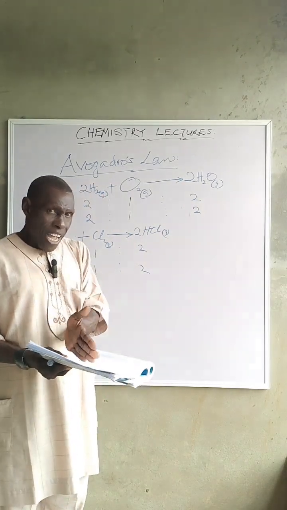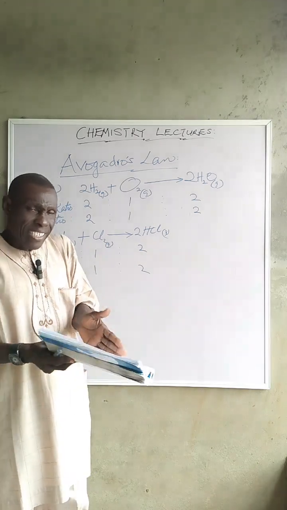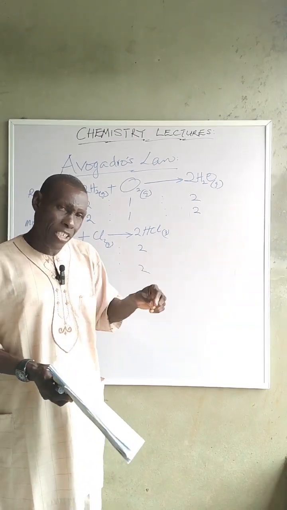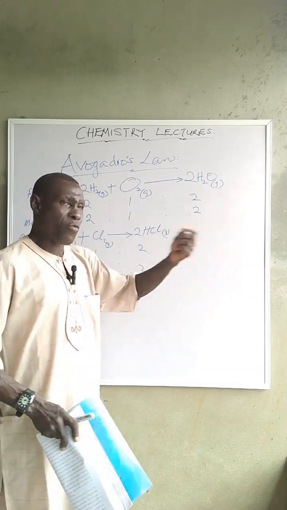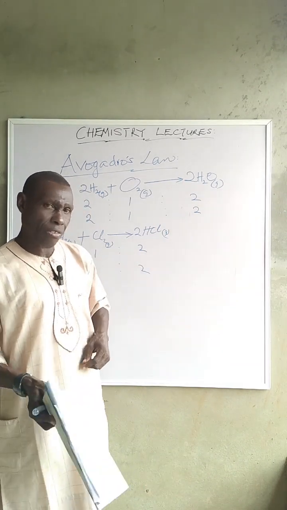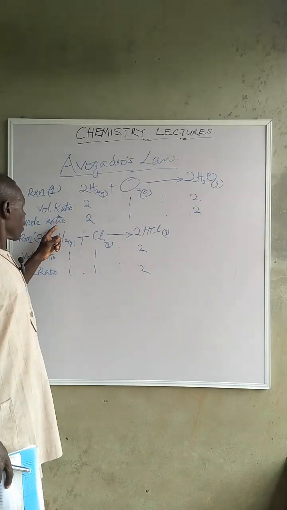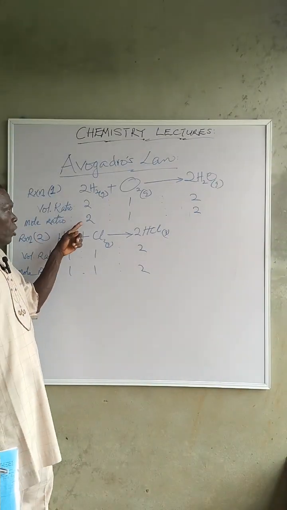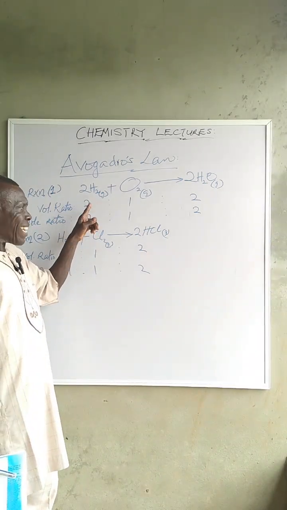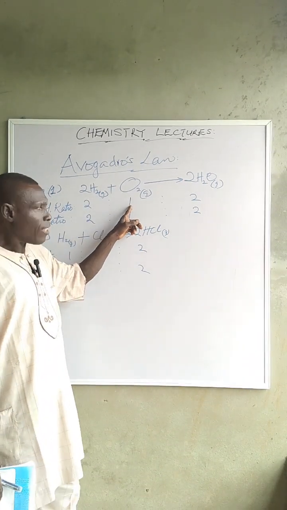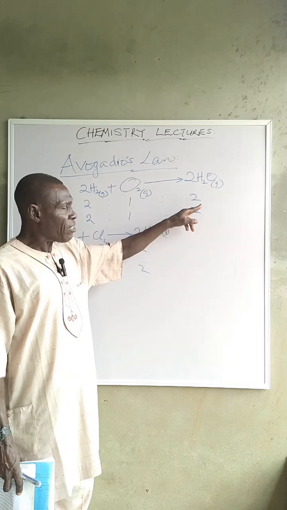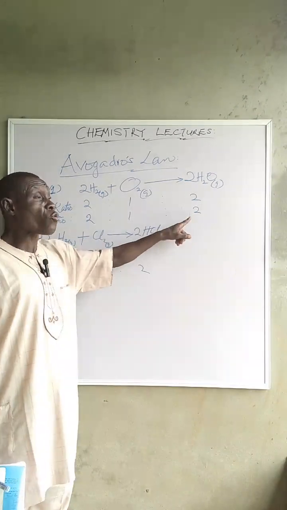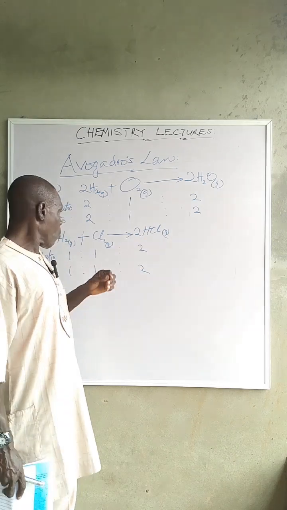Now, Avogadro is now saying that these gases will contain equal number of molecules at the same temperature and pressure. So it means that the volumes are converted to moles in the case of Avogadro. Now look at this here. If you are going by Avogadro's law, the mole ratio will be that 2 moles of hydrogen reacted with 1 mole of oxygen to produce 2 moles of steam. So the mole ratio is now 2:1:2. So that's what he's saying.